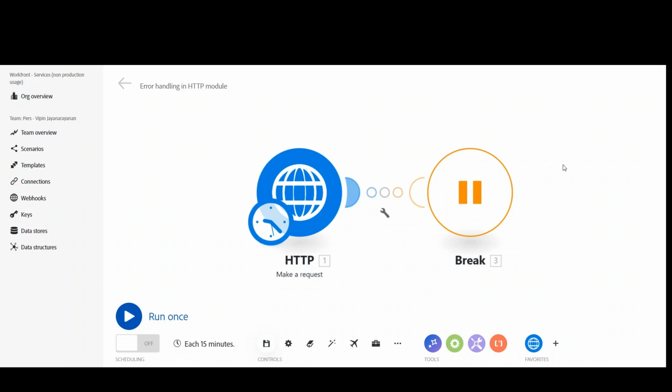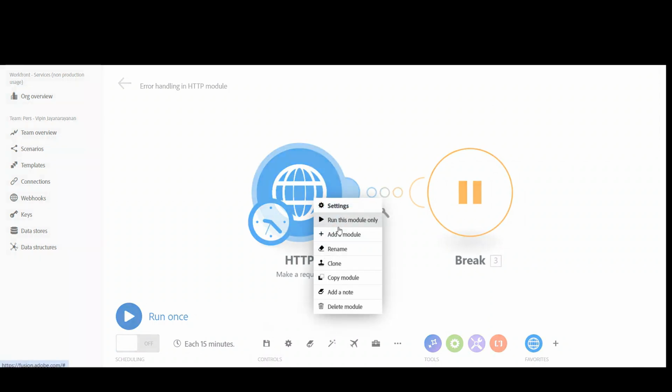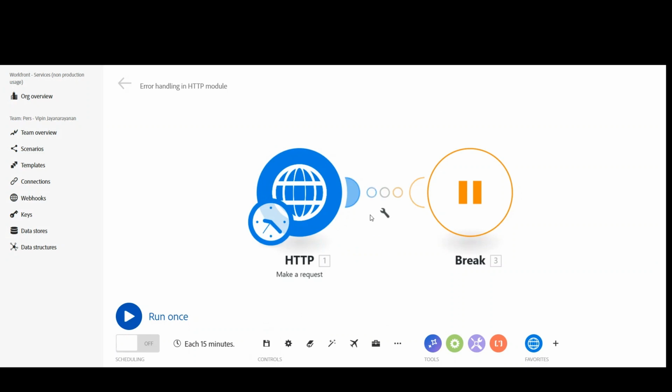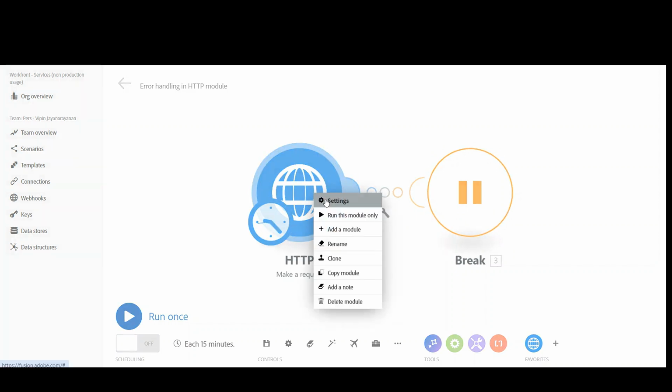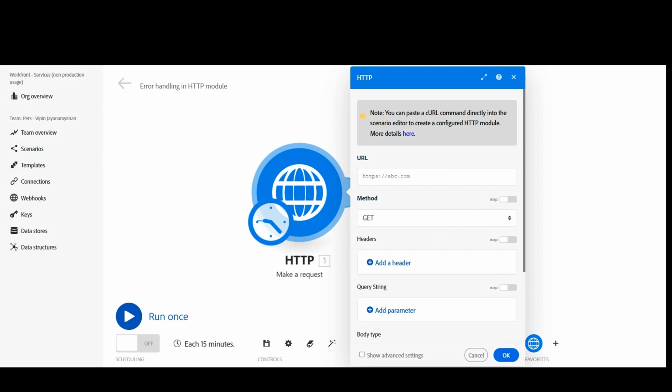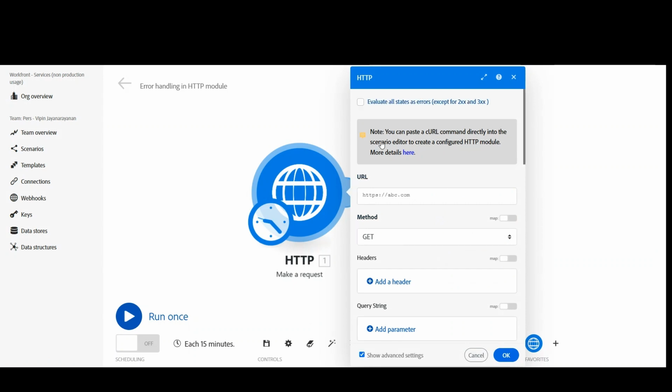Now, what was the root cause of this issue? So if you see this HTTP module, and if you go here, you can see the errors are handled actually. You have a break error handler here, but unfortunately if you see this, right click and settings, and go to show advanced settings, you have an option here, evaluate all states as errors except 2xx and 3xx. So I actually missed to check this checkbox.